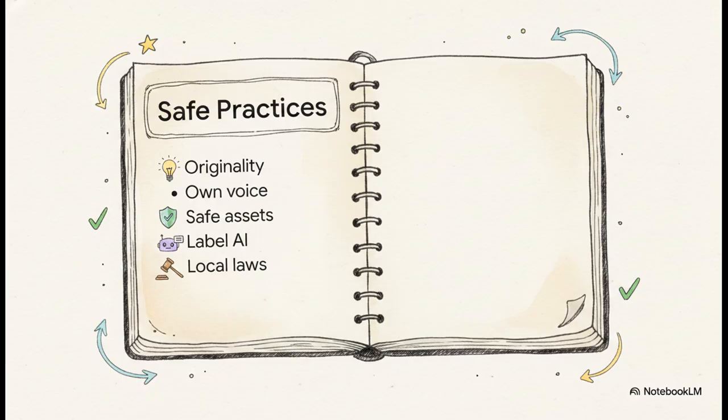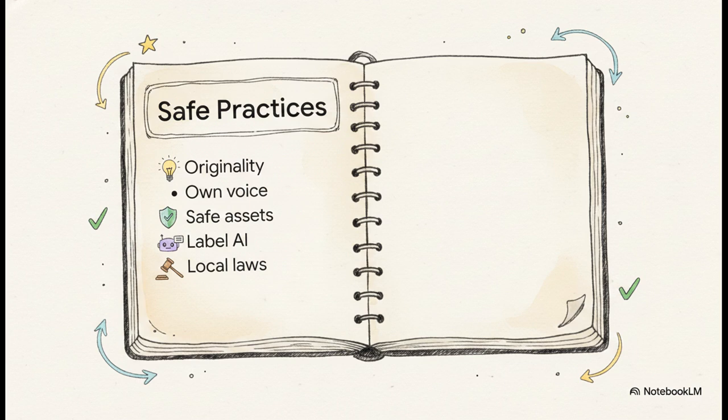We use this exact safe practices playbook. If you want to protect your channel, follow this checklist like it's your religion. Number 1, always use original content. Number 2, add your own voice or commentary. Prove there's a real human behind the screen. Number 3, use copyright-free assets so you don't get hit with legal claims.